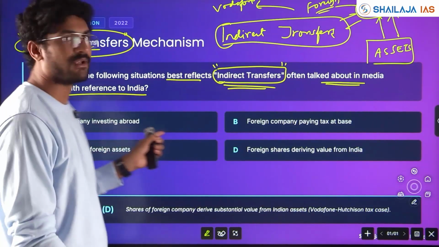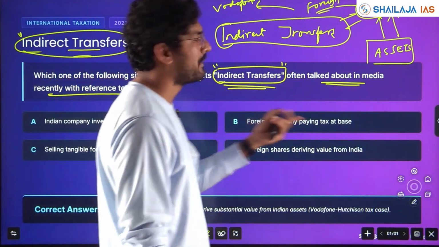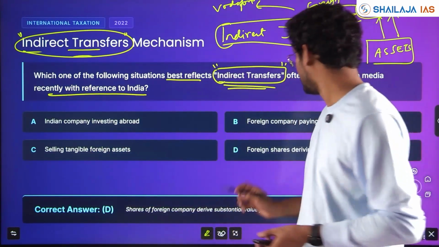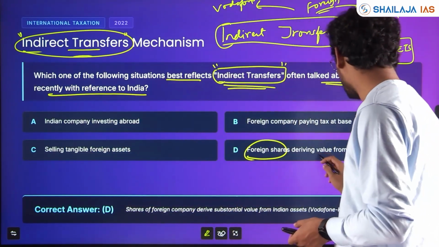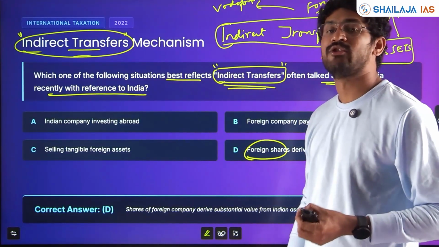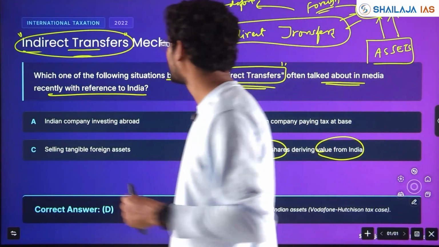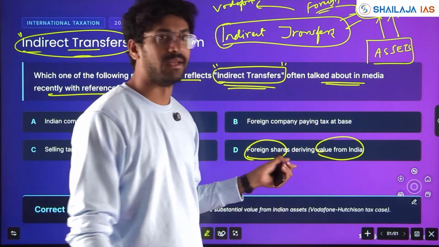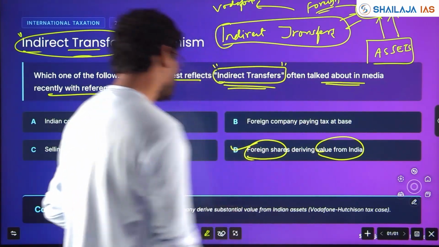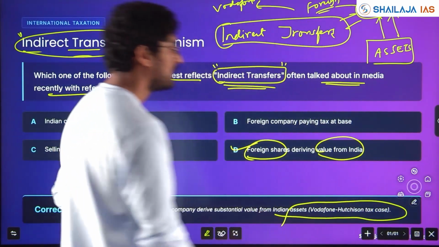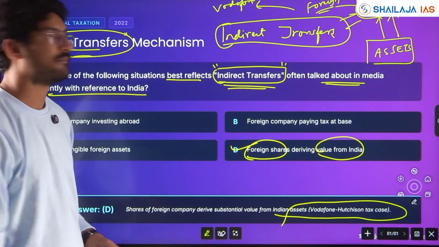Indian company investing abroad. Is there anything? Foreign company paying tax at base. Okay, selling tangible foreign assets. Here, foreign shares deriving value from India. That means they are trying to avoid tax and indirectly they are transferring the money from Indian assets to the foreign company. This was a case, okay, with respect to Indian assets in the Vodafone Hutchison tax case. Clear?